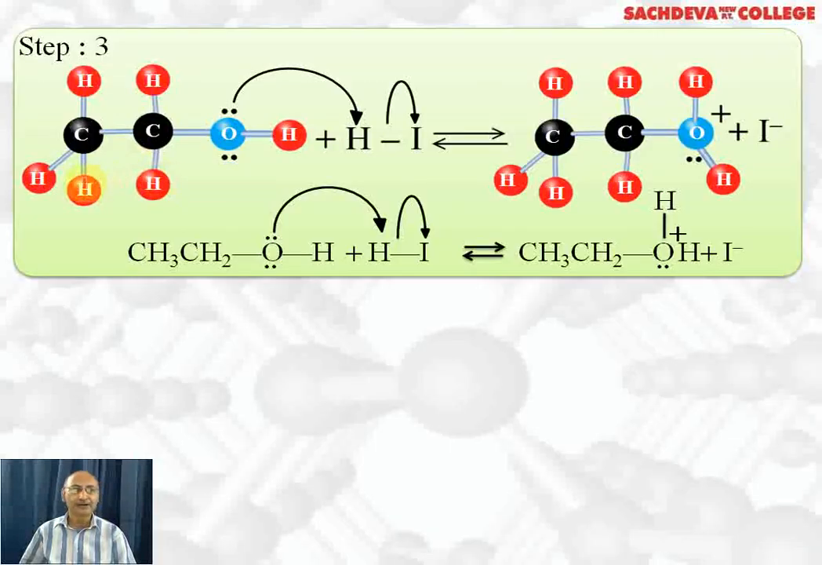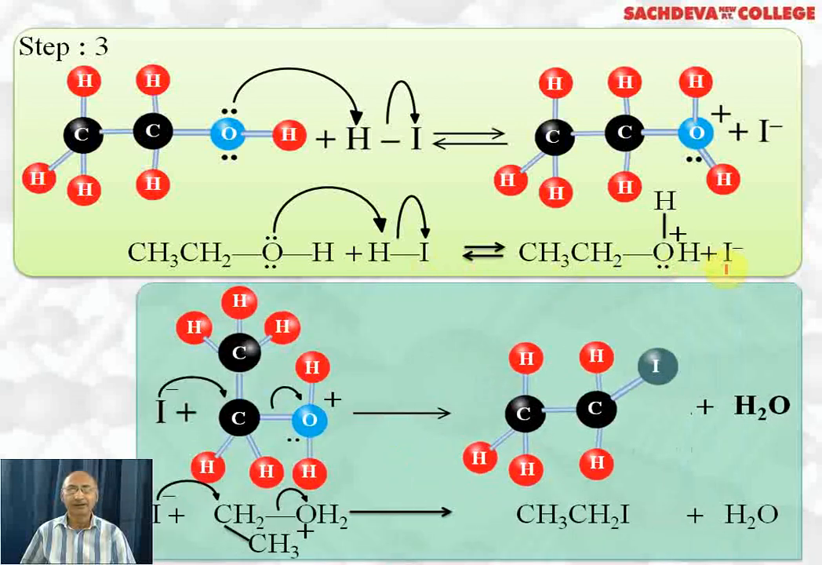Third step, we have got CH3, CH2OH, that is alcohol, reacting with HI to form protonated alcohol and iodide ion is formed. This is ethyl alcohol which reacts with HI to form protonated alcohol plus iodide. Protonated alcohol is unstable, it is attacked by iodide ion, so we get alkyl iodide plus water. Iodide ion reacts with CH3, CH2, OH2 positive, that is protonated alcohol, resulting in the formation of ethyl iodide plus water. So this is the mechanism of the reaction.